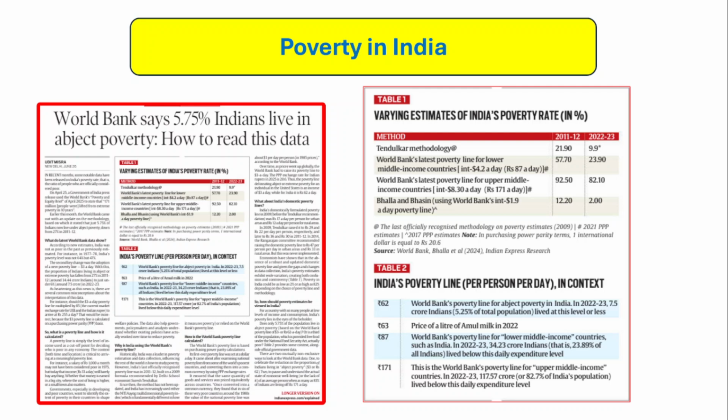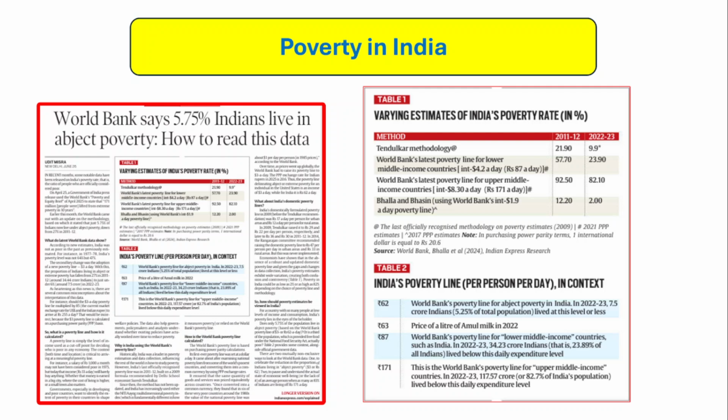Poverty is a very important topic, and for a developing country like India, poverty is a main cause of concern. There are a number of committees which have looked into poverty in India, like the Tendulkar committee, which has estimated the poverty levels.